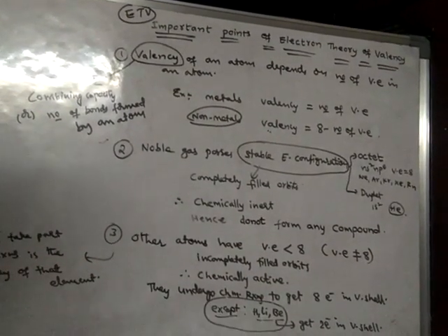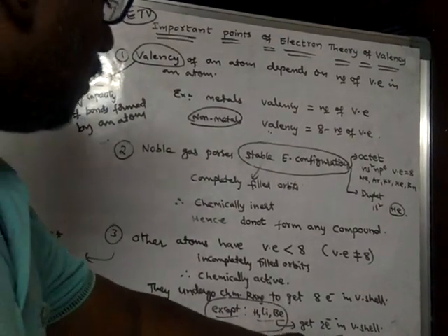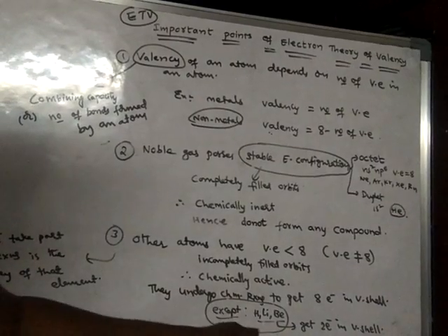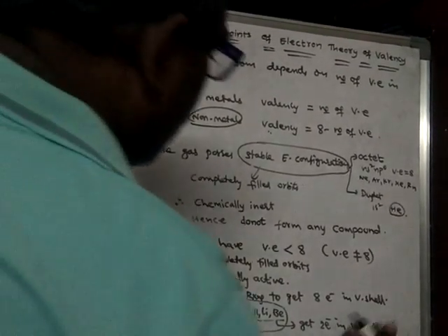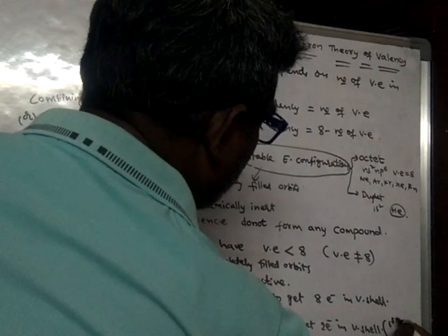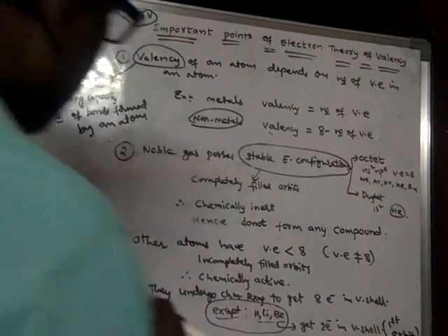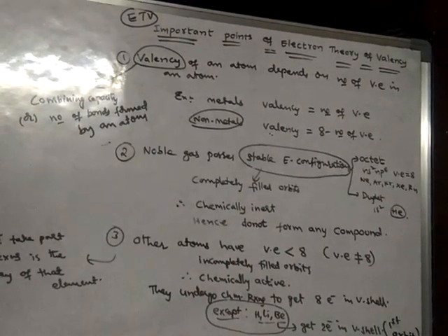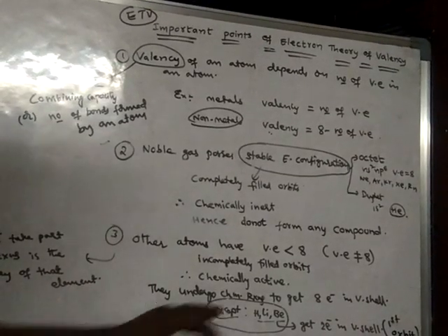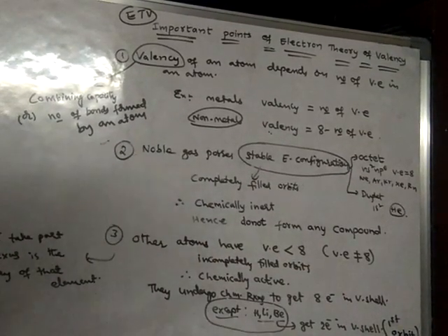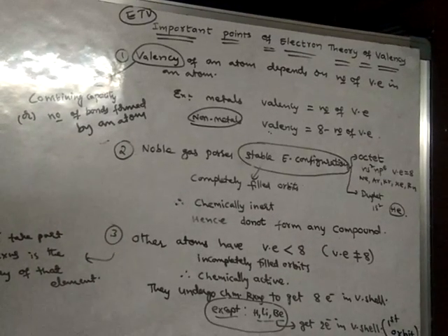Hydrogen, lithium and beryllium will try to get 2 electrons in their valence shell, only a duplet electronic configuration. Even duplet electronic configuration is a stable electronic configuration. For them, valence shell means the first orbit, and they do not have any other orbits, so they try to get 2 electrons in the first orbit.